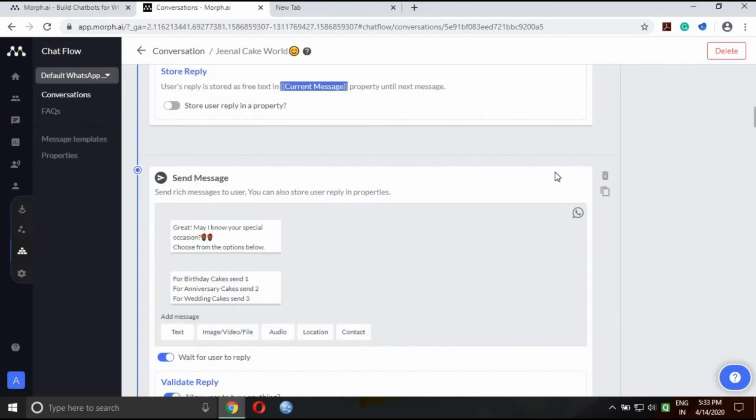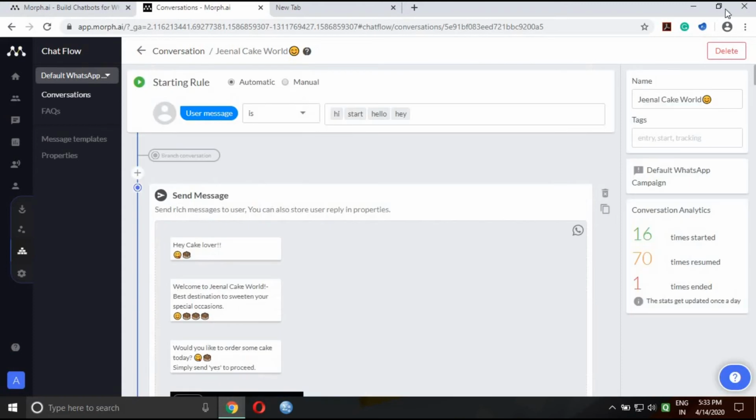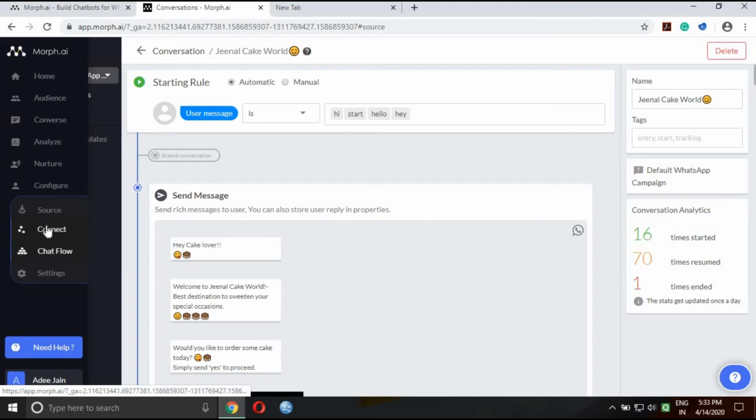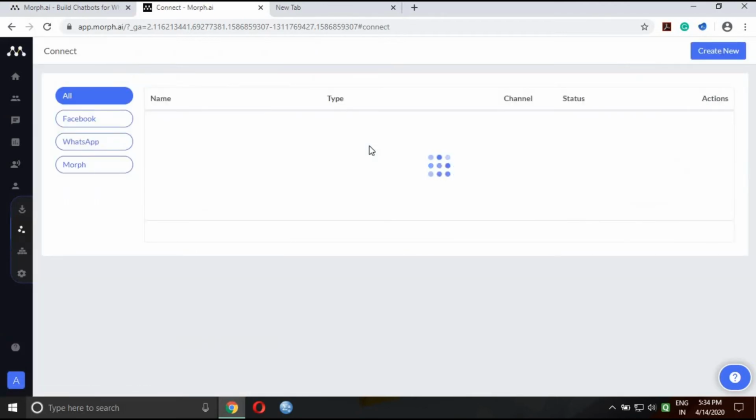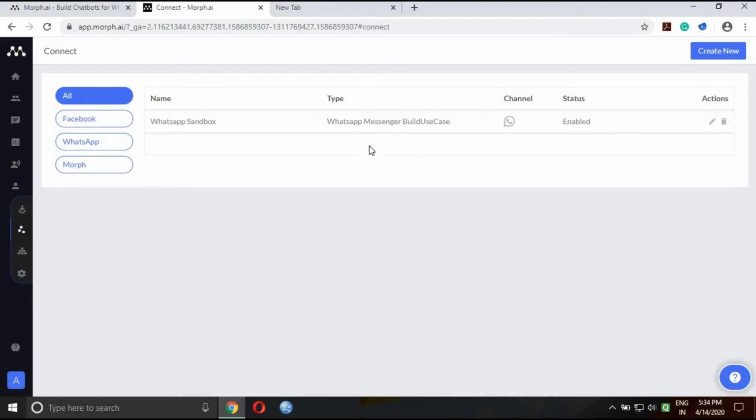After creating our conversation, we just have to save it. I have already saved, so I need not save it once again. After that we have to connect it with the sandbox or the trial account which we get. Here the connect window is getting loaded. So guys, see here, WhatsApp sandbox, WhatsApp Messenger build use case.